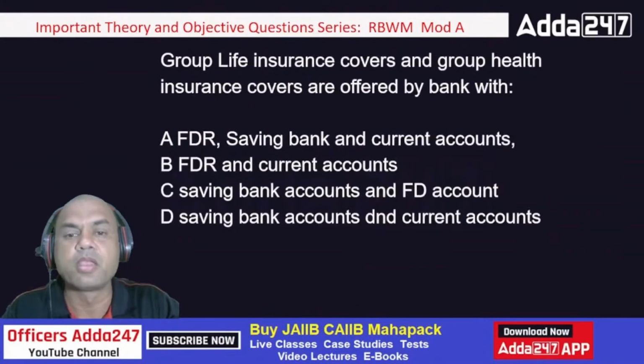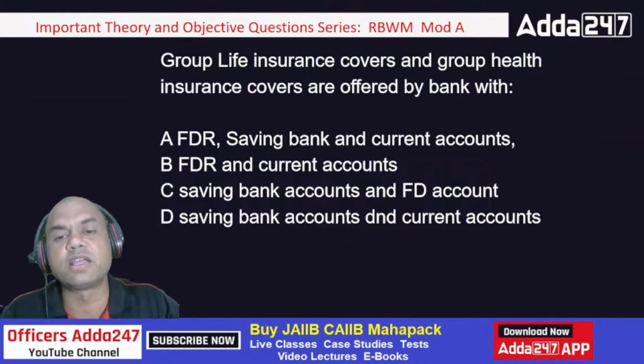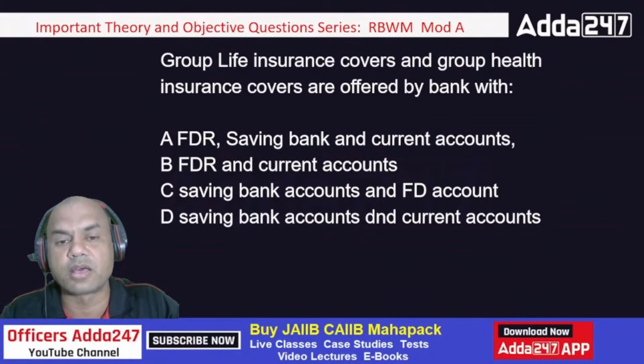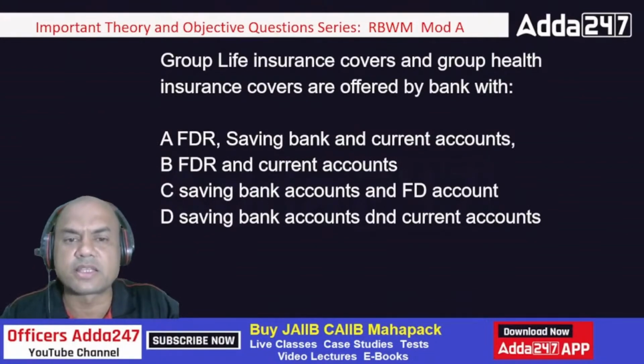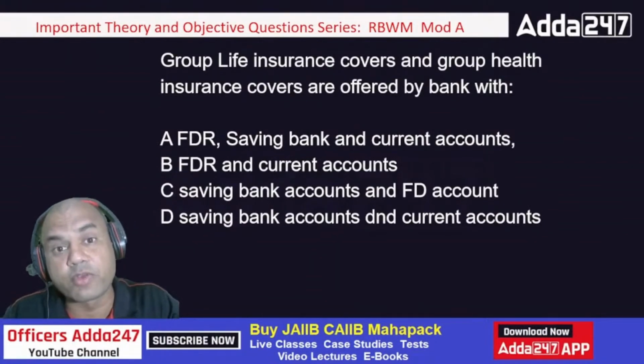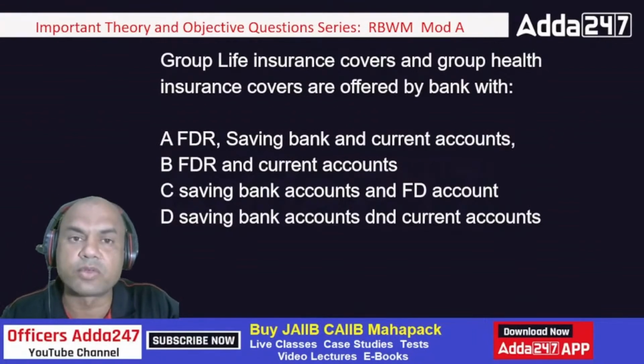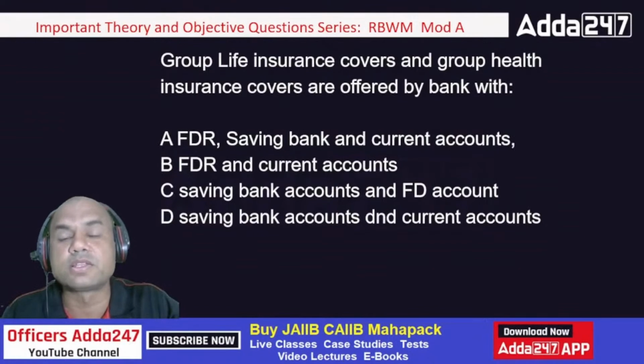Okay. Group life insurance covers and group health insurance covers are offered by the banks freely. For example, you open a savings account with us, we'll give you 2 lakh health insurance.